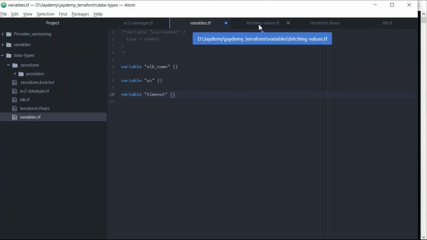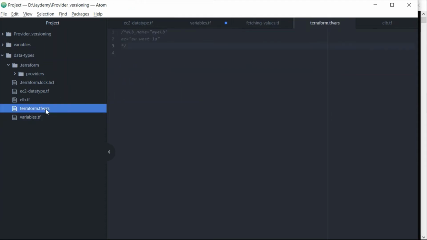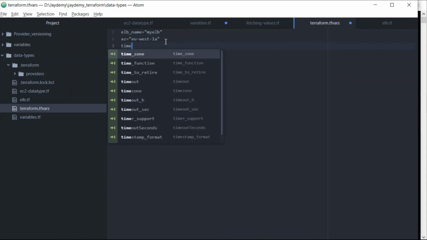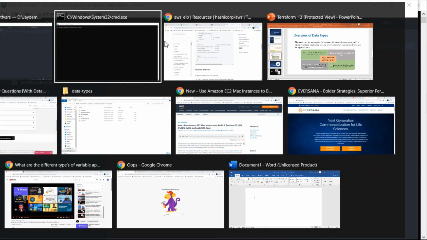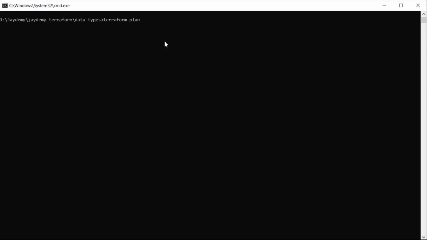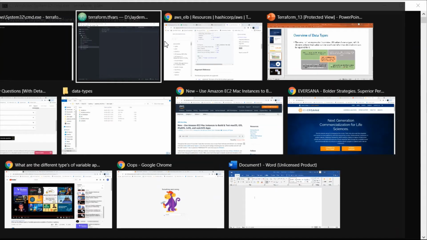Now you can see I have also created a file for terraform.tfvars. Let me uncomment this and show you. Here we have given ALB name equal to my ALB, AZ equal to eu-west-1a, and timeout equal to 400. Let's save this one, go ahead and run Terraform plan. We'll see what will happen.